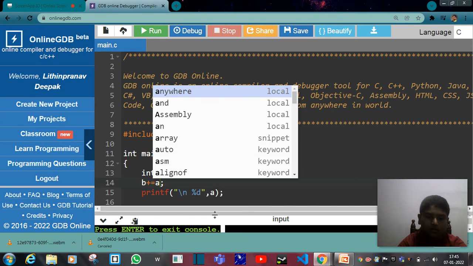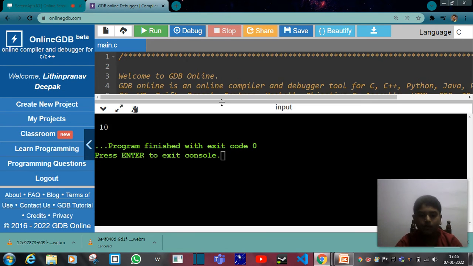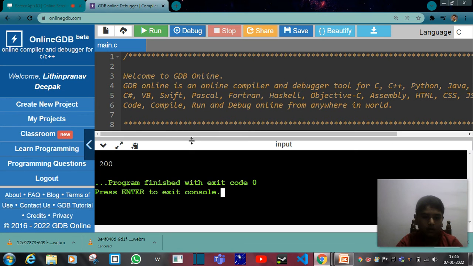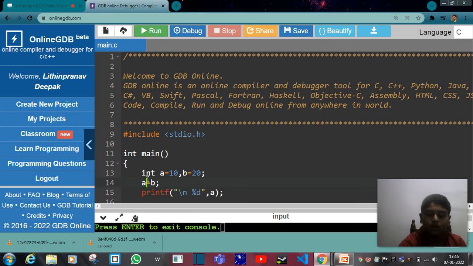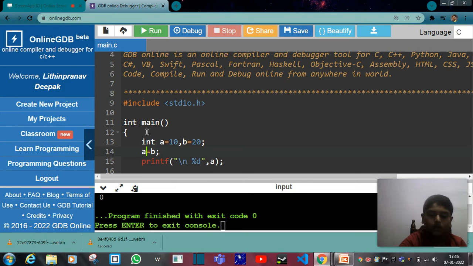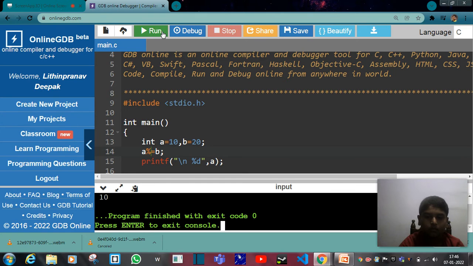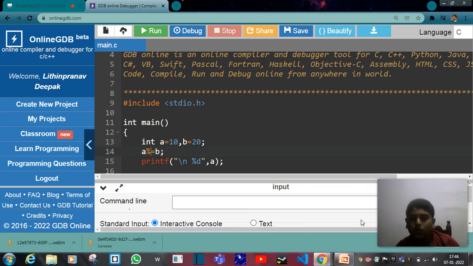In the same way, we can use subtraction, multiplication, and see, 200, and the modulus, see, we got 0, and the divide symbol and the modulus symbol. And we got it. Okay, like this we are going to do.